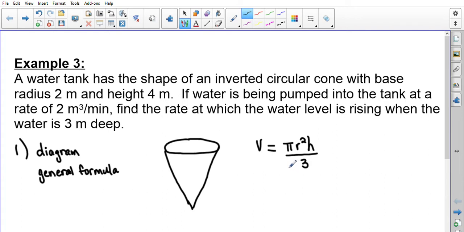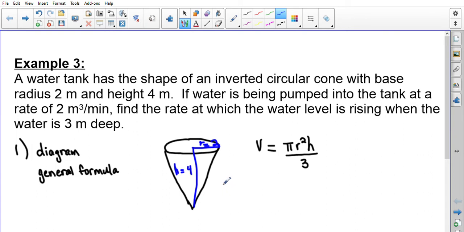Now, when we talk about the information in the question, we are talking about the water in the tank. The measurements they gave us are not about the water in the tank. They're telling us that the base of the tank has a radius equal to 2 meters, and the height of the tank is 4 meters. Again, that is about the tank itself.